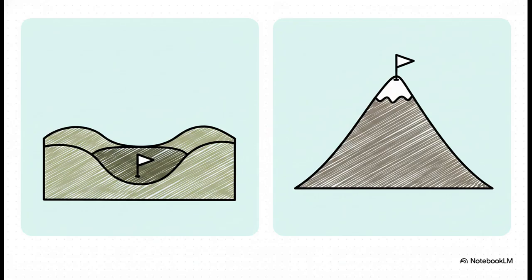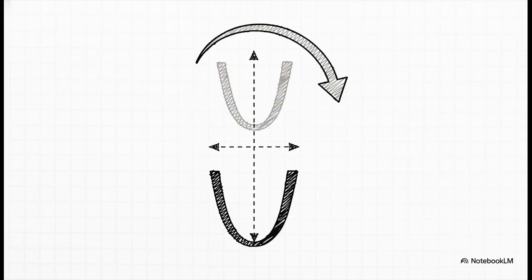Conversely, if the graph opens downward, that vertex represents the highest peak, or a maximum. For example, a vertex at (3, 7) on a downward parabola means that at exactly time 3, whatever we're measuring reaches a maximum peak value of 7. Let's look at one more quick example here.